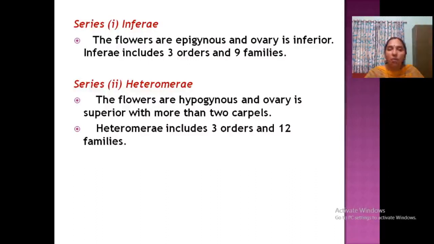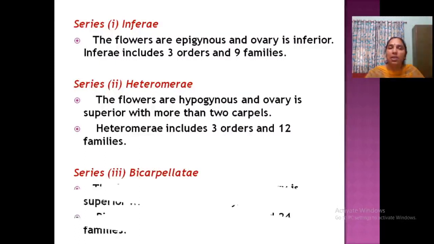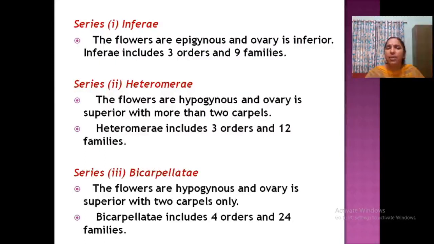Hypogynous, superior ovary, more than 2 carpels. It includes 3 orders and 12 families. What is bicarpellary? Simple, bicarpellate means bicarpellary ovary: 2 carpels only. Flowers are hypogynous. So Heteromerae is also hypogynous but with more than 2 carpels. Bicarpellate is also hypogynous but with 2 carpels.